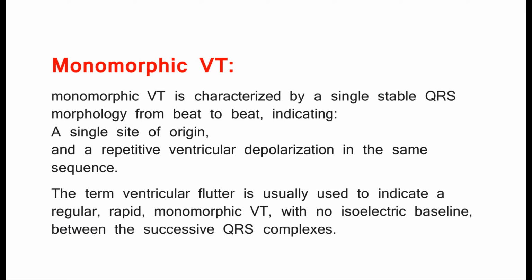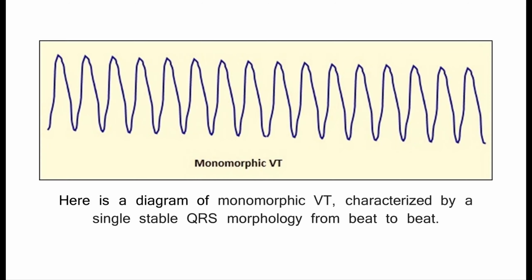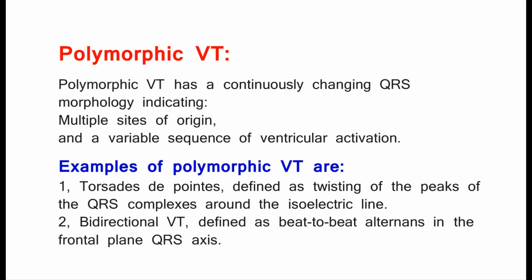The term ventricular flutter is usually used to indicate a regular, rapid, monomorphic VT, with no isoelectric baseline between the successive QRS complexes. Here is a diagram of monomorphic VT, characterized by a single stable QRS morphology from beat to beat. Polymorphic VT. Polymorphic VT has a continuously changing QRS morphology, indicating multiple sites of origin and a variable sequence of ventricular activation. Examples of polymorphic VT are 1.